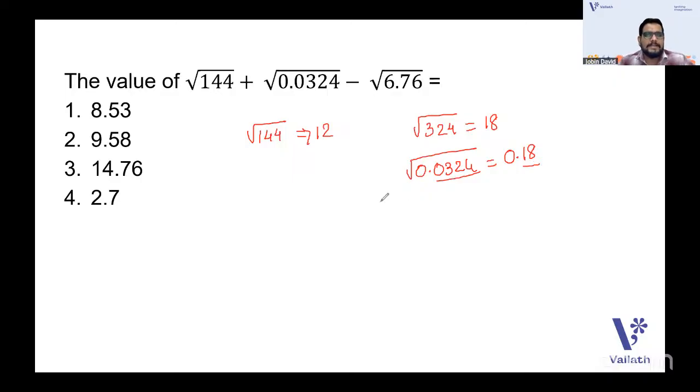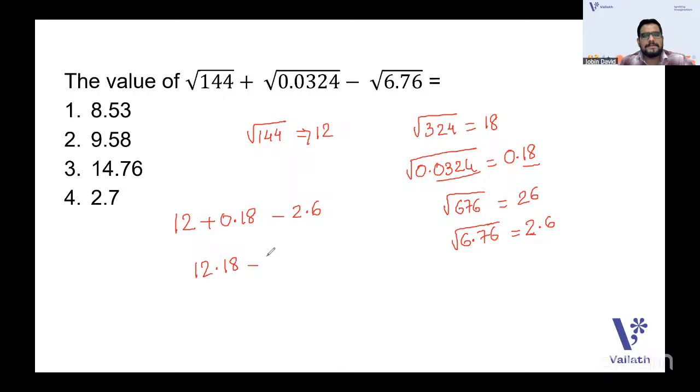And coming to the next one, you have root of 676. It's actually 26. So that is why I told you to study the squares. So if it is root of 6.76, you have two decimal places in the square, so only one place in the root, 2.6. So you got all these. Now just add 12 plus 0.18 minus 2.6.